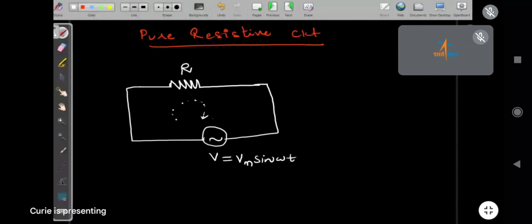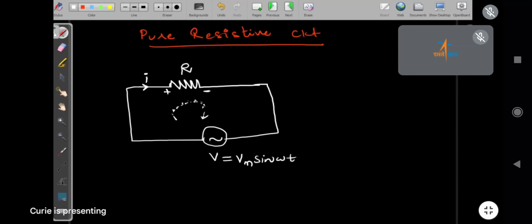Here, this alternating current direction will keep on changing. But at a particular instant, we will assume that current is flowing in this direction, I. If current is flowing in that direction, here the potential has to be high and here low.